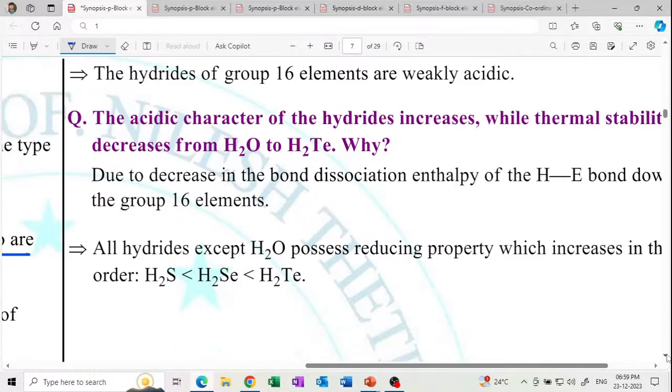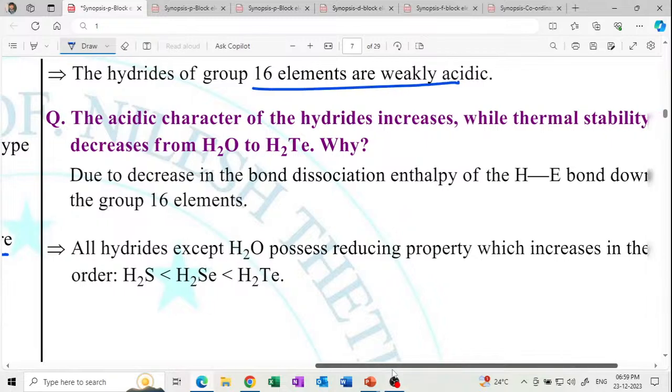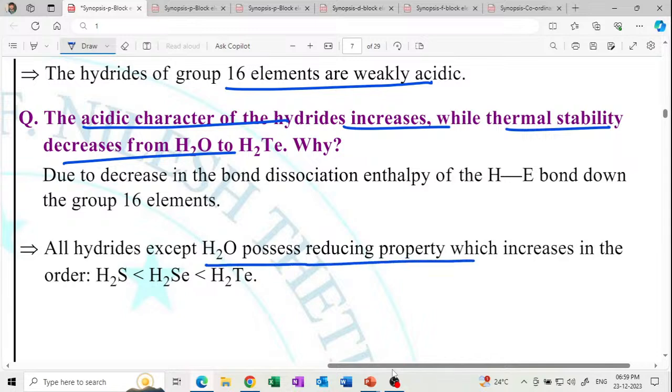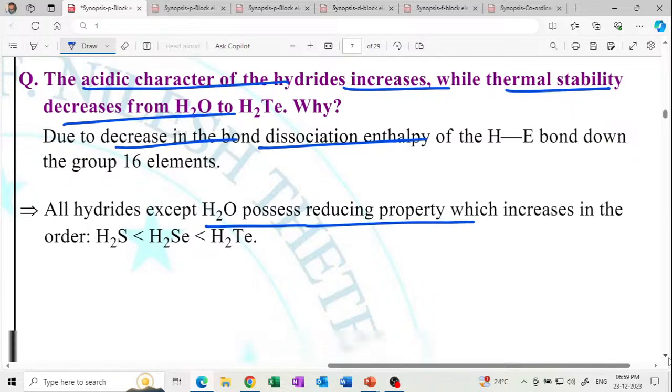And the hydrides of the group 16 elements are weakly acidic. The acidic character of the hydrides increases while thermal stability decreases from water to H2Te. Why? Because of the hydrogen bonding. Water possesses the reducing property, which increases in this order, particularly due to the decrease in the bond dissociation enthalpy.